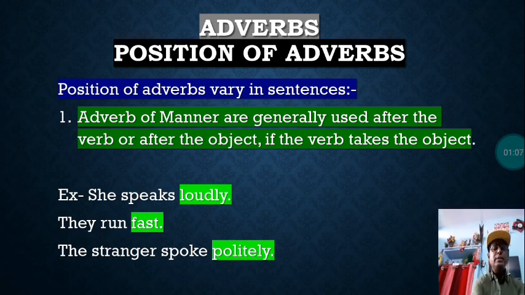So here, as you can see, the position of adverbs varies in sentences. Position of adverbs is not just the same; it varies in different sentences. Adverbs of manner are generally used after the verb or after the object if the verb takes the object. So, the rule suggests that adverbs of manner are generally placed after the verb or after the object in case there is an object in the sentence.